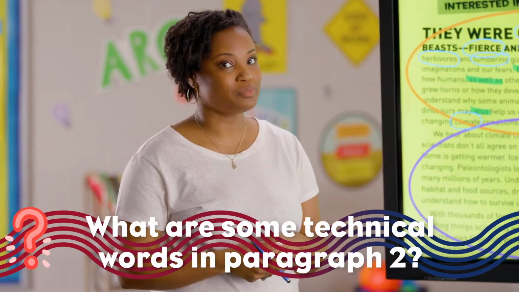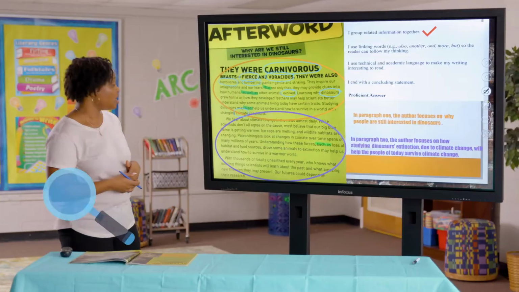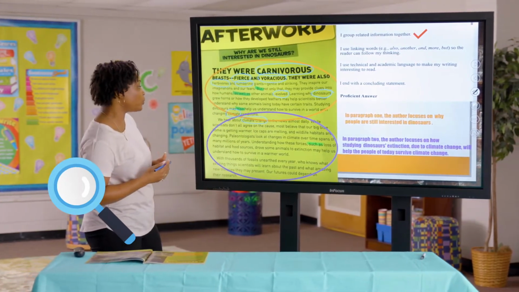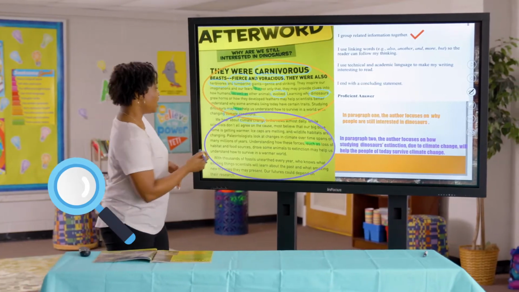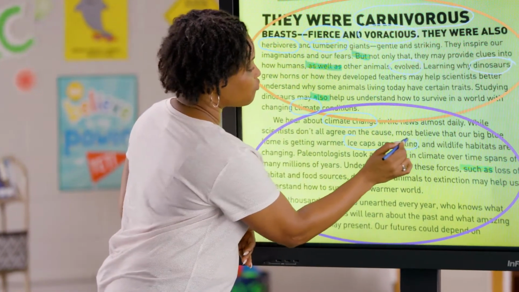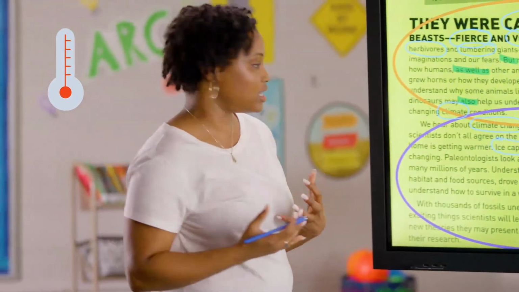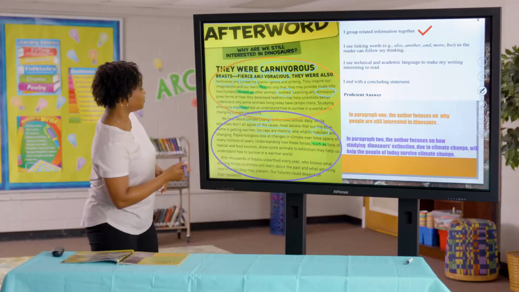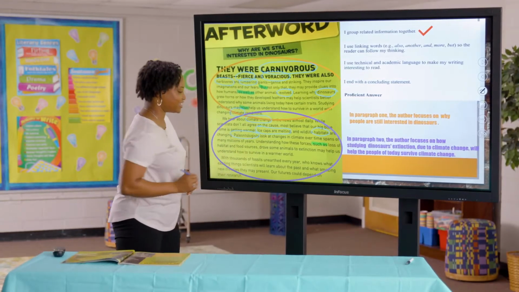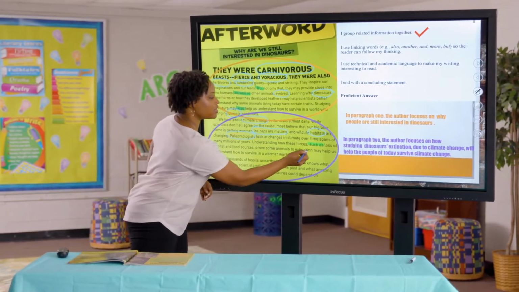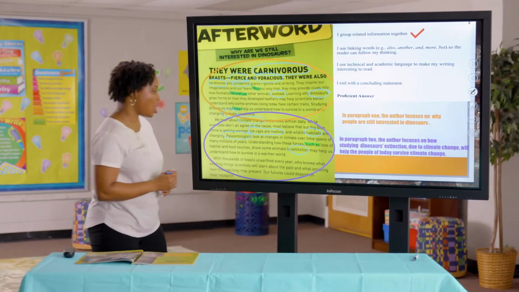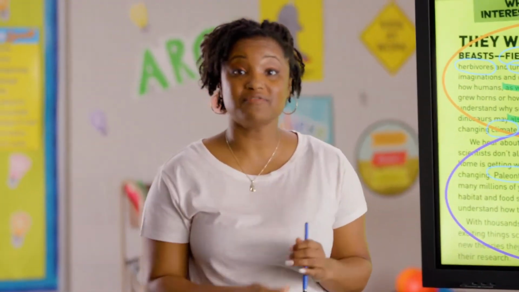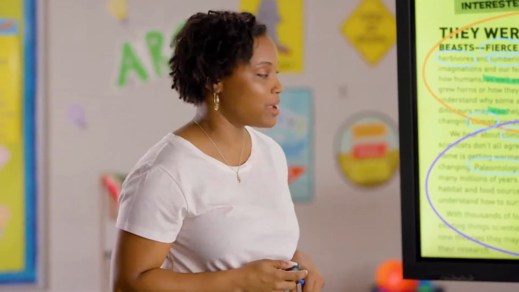There's a lot of dinosaur speak in this particular paragraph. All right, again, we come across the words climate change. They're bound to come up when we're talking about dinosaurs. Other academic language or phrases could be ice caps are melting. Another word is habitats. Another word is paleontologists. How about the word extinction? Always bound to come up when we're talking about dinosaurs. Excellent job on helping us define that academic and technical vocabulary.